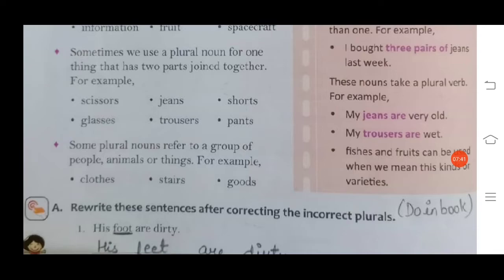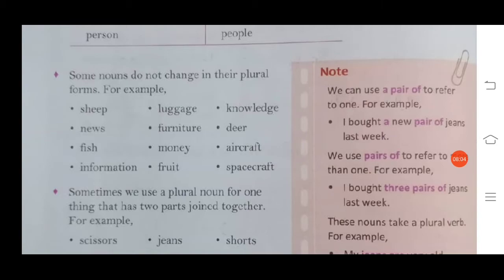Next rule is, some plural nouns refer to a group of people, animals, or things. For example, clothes, stairs, goods. Okay, so these are some plural nouns which are referring to a group of people, animals, or things. एक group को बता रहे हैं. Clothes, yes, stairs, goods.